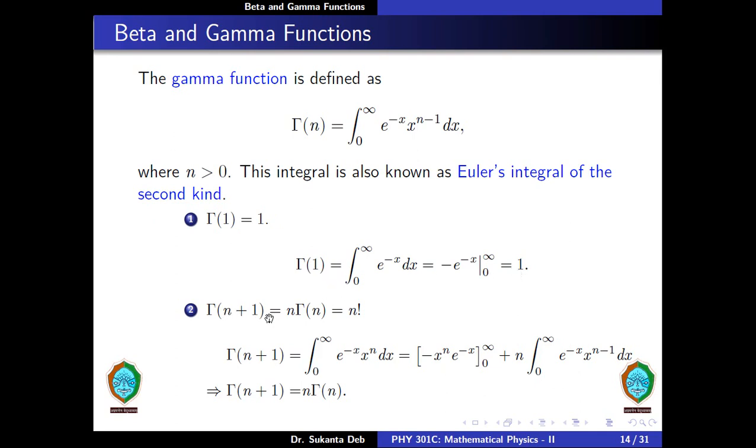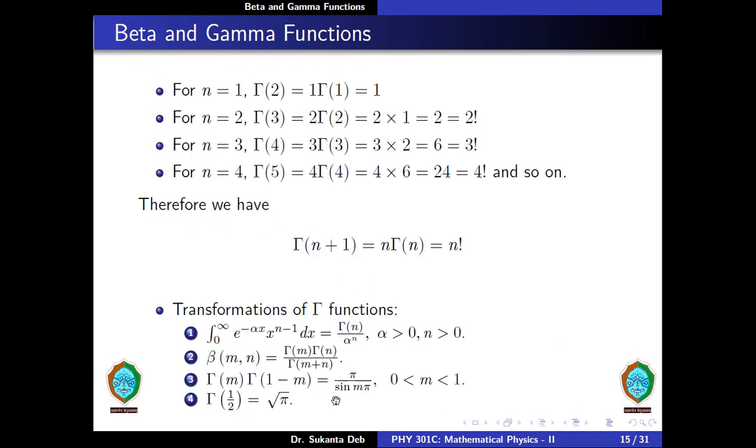Now gamma of n plus 1 is equal to n gamma n, and this is also equal to n factorial. So for gamma of n plus 1, we put n is equal to n plus 1 in this case, and therefore we get gamma of n plus 1 is equal to integral from 0 to infinity e to the minus x, x to the power n dx. Now we carry out an integration by parts, and we get minus x to the power n e to the minus x, lower limit 0, upper limit infinity, plus n into integration from 0 to infinity e to the minus x, x to the power n minus 1 dx. Now this first quantity is equal to 0, because if we put the lower limit and the upper limit, we find that this value comes out to be equal to 0. Therefore gamma of n plus 1 is equal to n into gamma n.